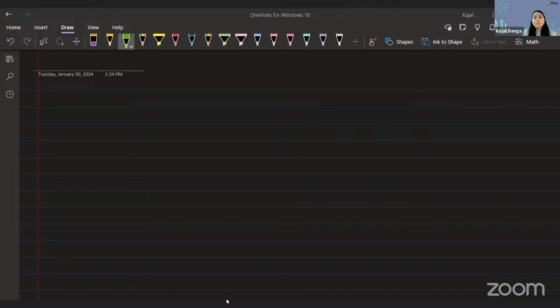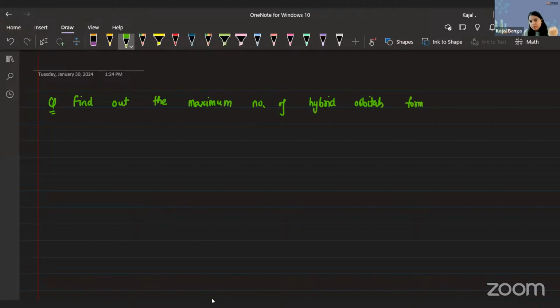Like if I look across one of the questions that was from chemical bonding. So this was the question. You can say it was an integer kind of question. The question that was asked was, okay, let me write it down for you. Find out the maximum number of hybrid orbitals formed when 2s and 2p orbitals are mixed.